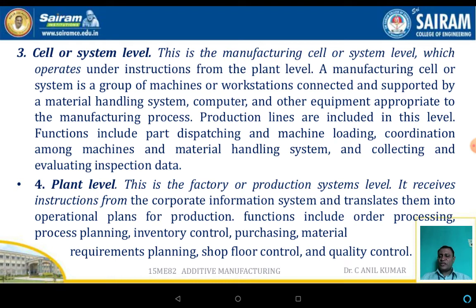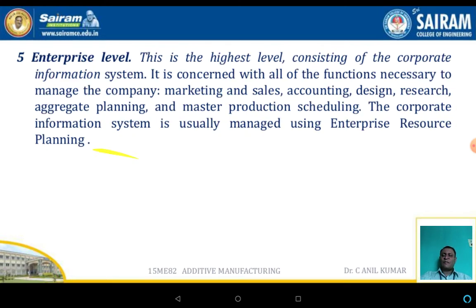The plant level. This is the factory level or the production system level. It receives the instructions from the corporate information system and translates them into an operation plan for the production. Functions include order processing, process planning, inventory control, purchasing material, requirement planning, shop floor control, etc.